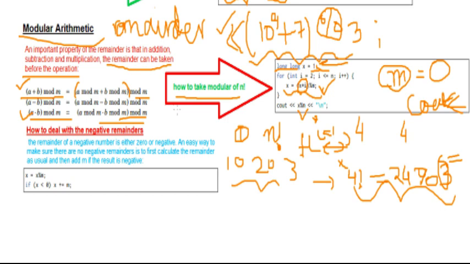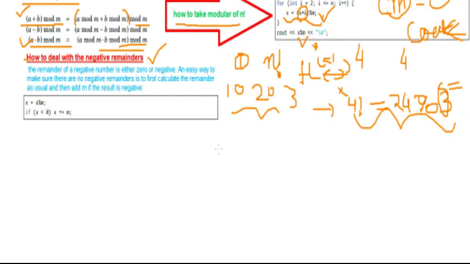Okay, now the next is how to deal with negative remainders, right? Sometimes what happens is we divide negative numbers, right? The remainder of negative numbers is either 0 or negative, and an easy way to make sure there is no negative remainder is, so how can you avoid this? First calculate the remainder as usual, and then add m to it, right?